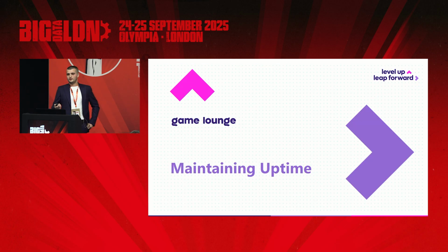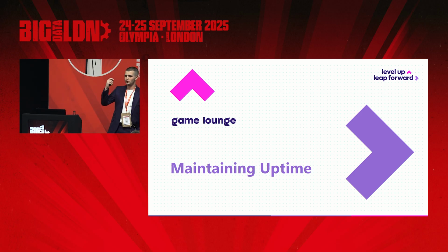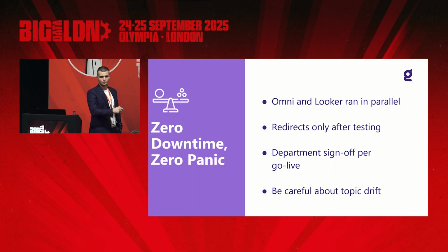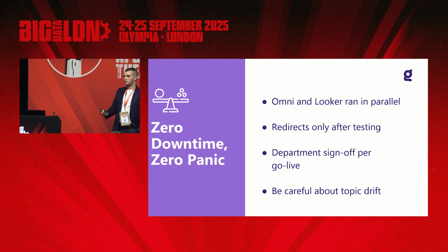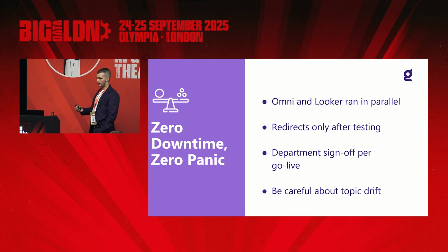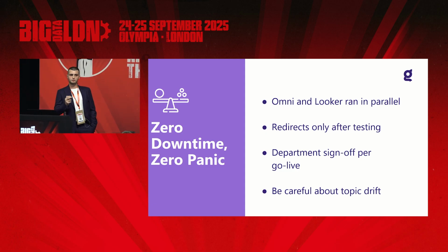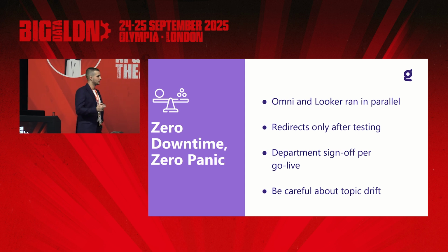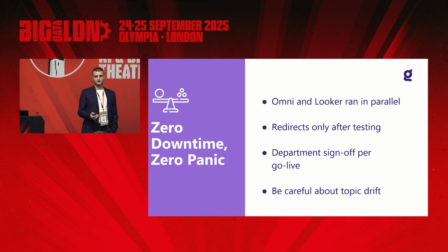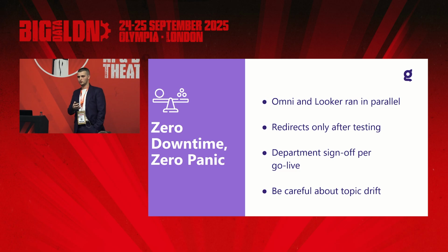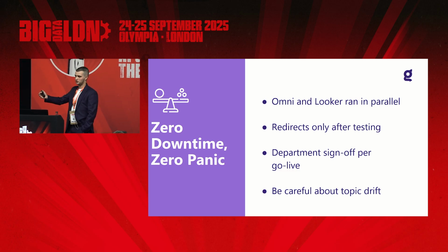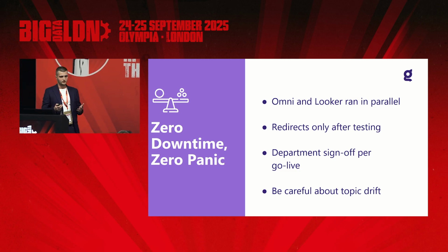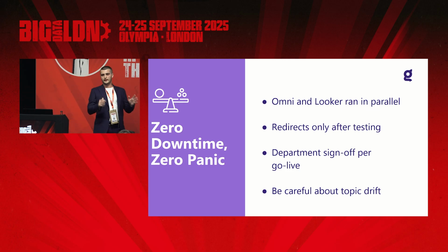One thing you have to do when doing a migration is ensure that you're maintaining uptime, right? It's not a switch where you turn on one and turn off the other. It has to be a gradual process until you get there. So both our BI platforms, the old one and the new one, ran in parallel. But you have to be very, very careful with this because model drift is imminent. If you're writing new stuff on the old platform while you're migrating to the new one, that's where the drift becomes inevitable, right?